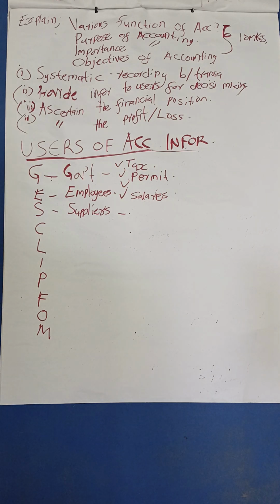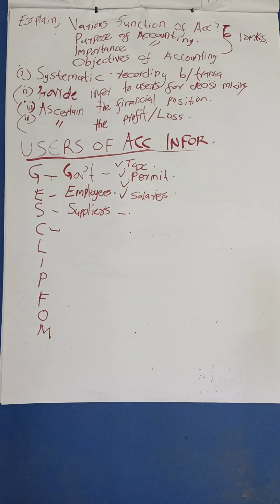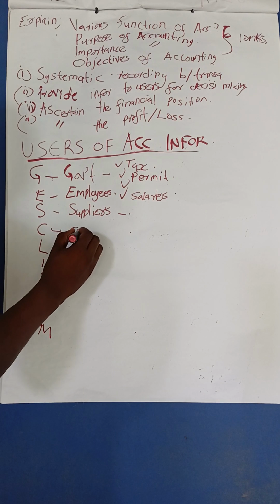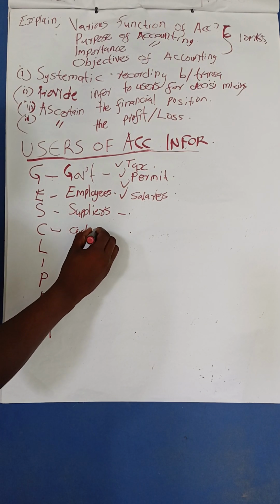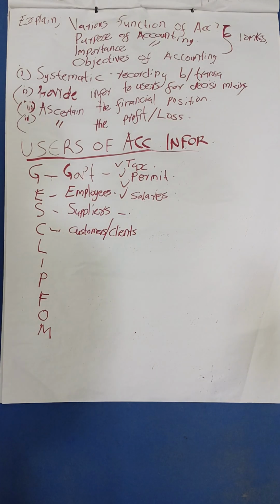Good. Then we have letter C, which helps you remember three. One, we have the customers, or you can call them clients, or consumers. The customers are interested in this accounting information in order to determine the continuity of the business, because a customer may want to get into an agreement with you and pay the organization a certain amount to cater maybe for the whole year.